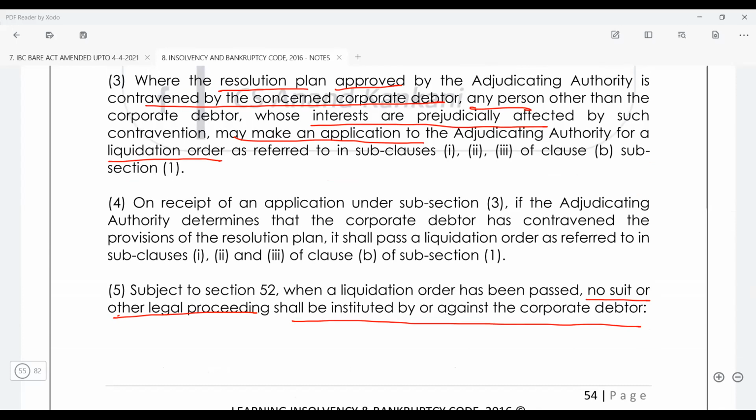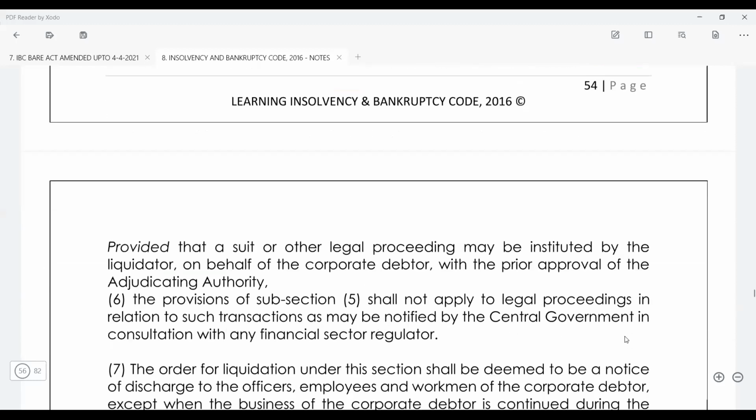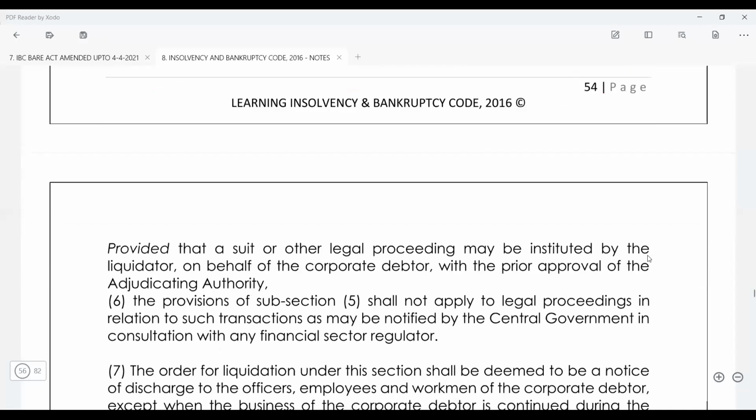No. Why? Moratorium is a delay. Here you are not delaying. Moratorium is a kind of, I won't say lock-in is the right word, but that's a time where you freeze the process. Here you are not freezing the process. Here it is gone, you cannot file at all, right? So subject to section 52, when the liquidation order is made, no suit or legal proceeding will be filed or instituted against the corporate debtor.